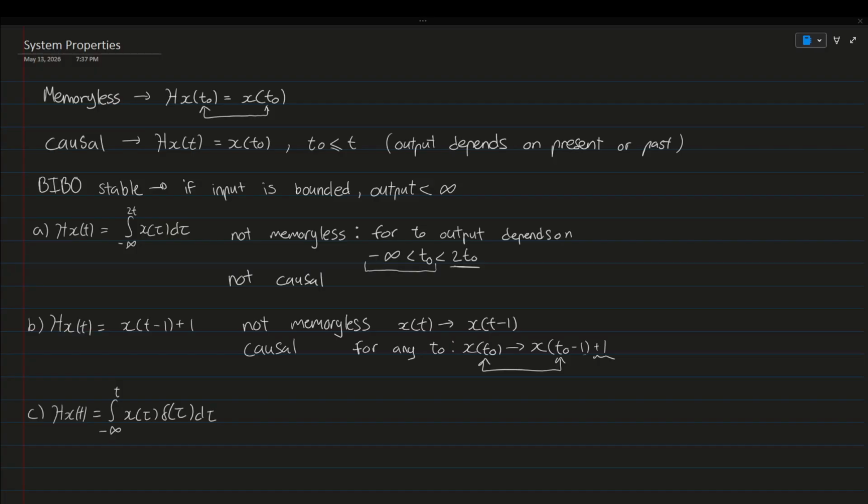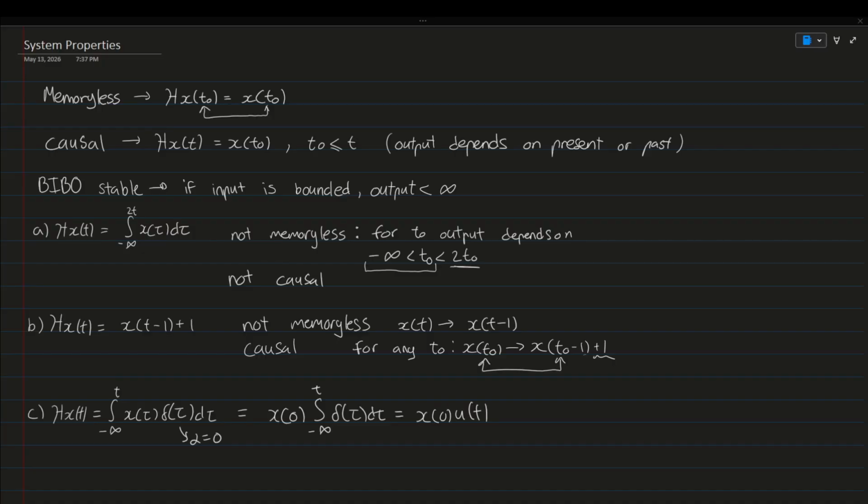Okay guys, for part C, we actually have to solve the integral first. So here, we see alpha is equal to 0, so we can immediately evaluate the function x of tau and just say x of 0, take it out of the integral, and we have the integral from negative infinity to t of delta tau d tau. So this is just going to be equal to x of 0 times u of t.